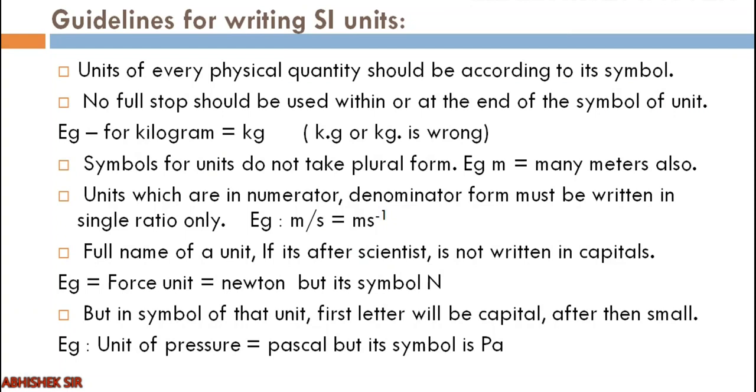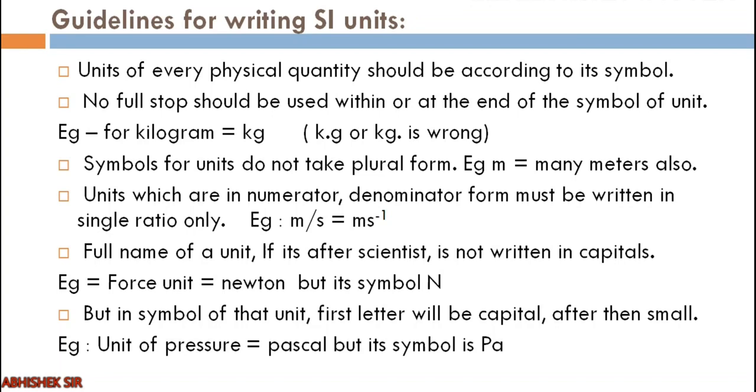Now we have some guidelines for writing the SI units, a few rules to be followed. This is a very important question. Every year this question is asked in one of the exams, so take care of all the rules. In total we have 6 small rules. The first rule is that the unit of every physical quantity should be according to its symbol, so unit and symbol must match. No full stop should be used within or at the end of the symbol of a unit. For example, kilogram is written only as kg, k dot g or kg dot is wrong.